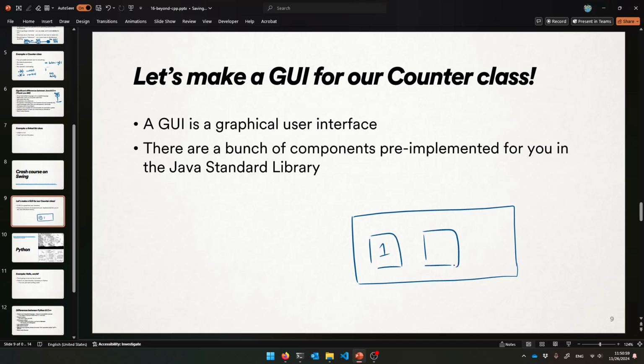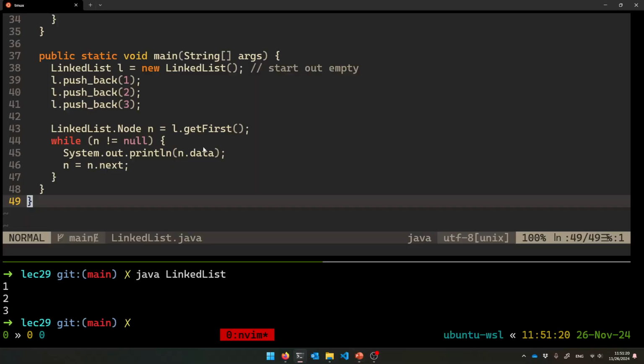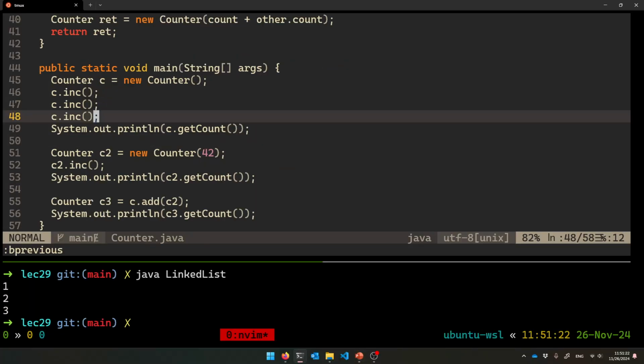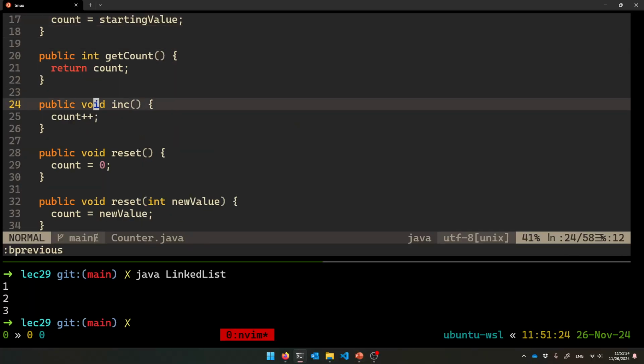It'll have some buttons to increment the count and decrement the count, and that will allow us to hook in, right? Hook into the 1, the positive, the negative. If you press the 1 button, this will change it to a 2, right? That's what we want right now. If you press the minus button, it'll change it to a 0. Did I have a decrement method? Honestly, don't remember. Let's go back and check. I have inc, right?